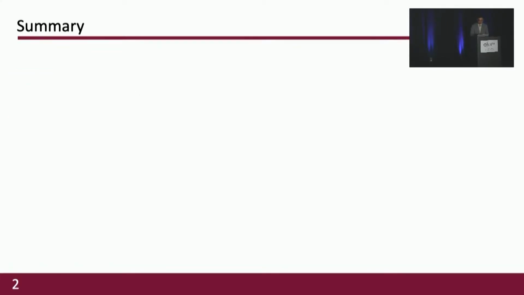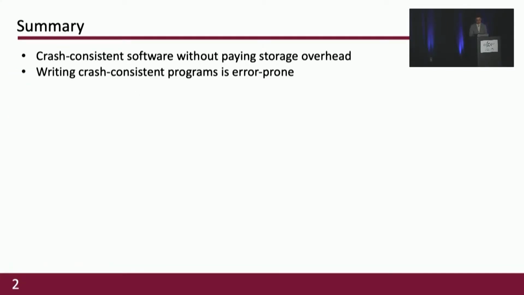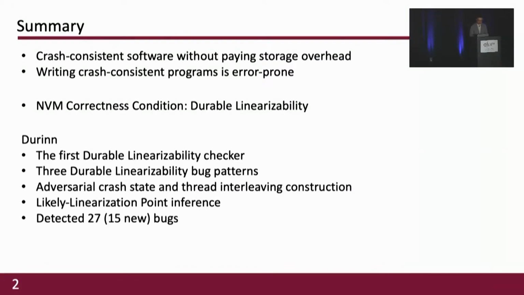Let me briefly introduce the summary first. Non-volatile main memory has arrived. It provides a new opportunity to build crash-consistent software without paying storage stack overhead. However, writing crash-consistent programs is error-prone. Durable linearizability is used for determining whether a crash state is consistent or not. This work proposes Durinn, the first durable linearizability checker designed for concurrent NVM data structures.